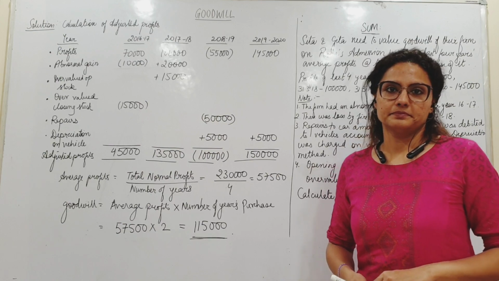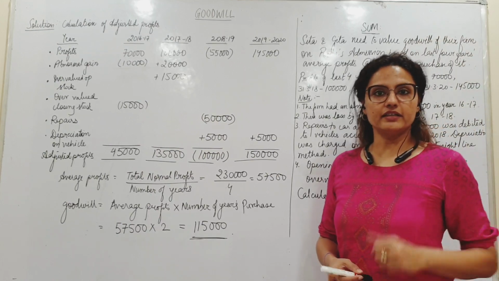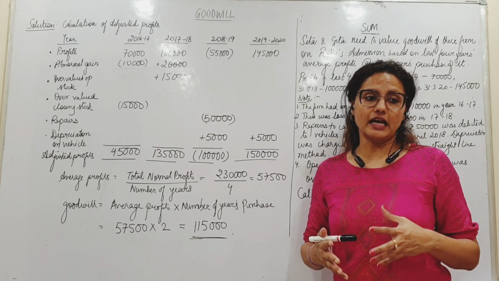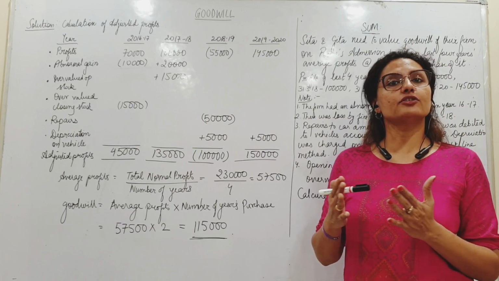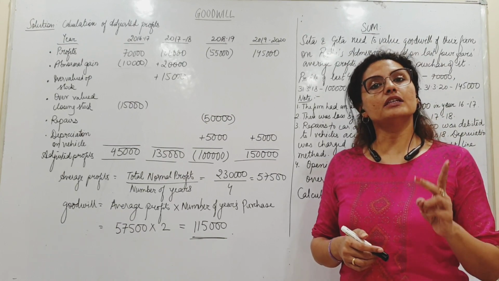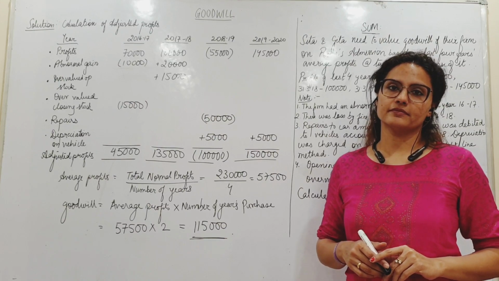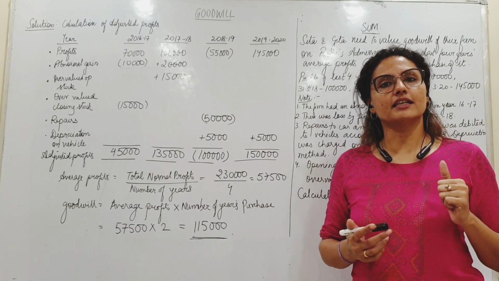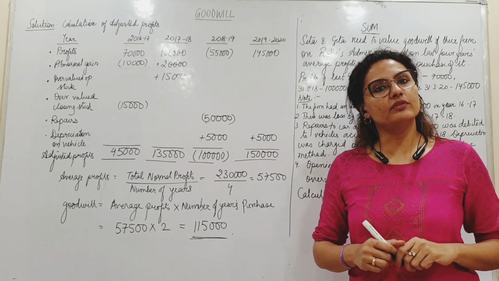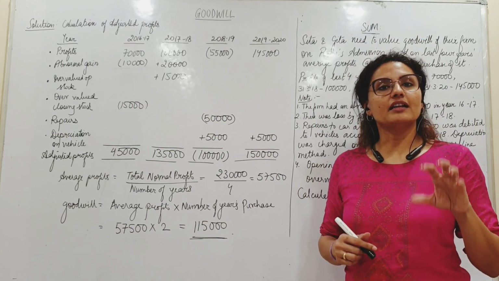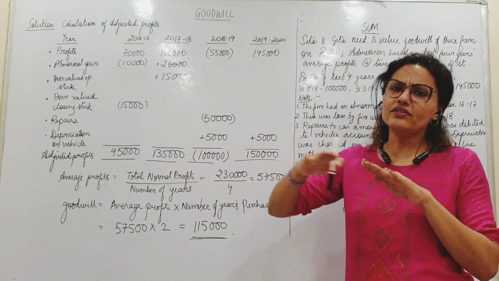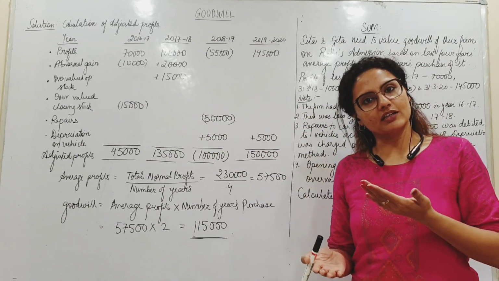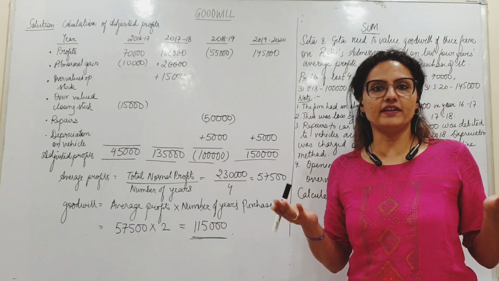So let us take this sum. I have read it out to you. The sum says we need to value goodwill by using simple average profit method and at 2 years purchase of average profit. Okay? So now why do we take the average? First of all, what is the benefit of taking the average of the last 4 years? Why not make the last year's profits the base? Right? Now here averaging out means finding out the level of profits, the general level of profits. In some year it may be higher, in some year it may be a little lower. It keeps fluctuating. Like profit is not fixed.